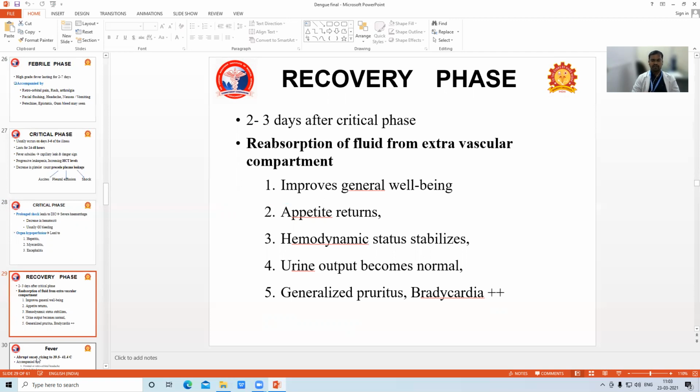So, in the recovery phase, reabsorption of fluid will happen. So general condition will improve, appetite will be normal, and urine output becomes normal. The child's hemodynamics is stabilized. So generalized pruritus will also improve.